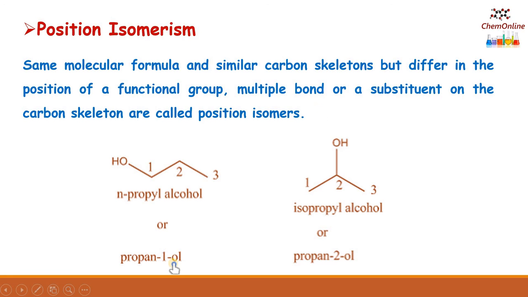The simplest example is propan-1-ol and propan-2-ol. In 1-propanol, it is CH3, CH2, CH2OH. The OH is attached to the first carbon. Whereas in propan-2-ol or isopropyl alcohol, it is CH3, CHOH, CH3. The hydroxyl group is attached to the second carbon atom. So propan-1-ol and propan-2-ol are position isomers because of the difference in the position of the hydroxyl group or the functional group.